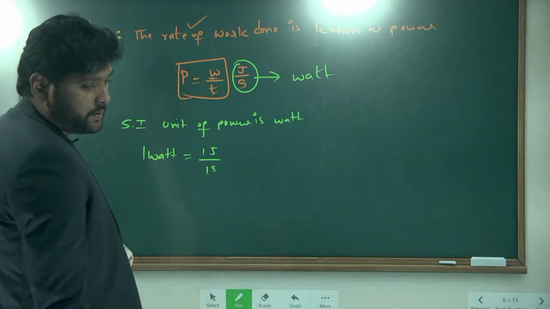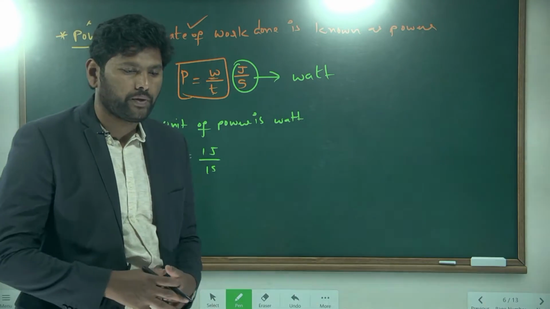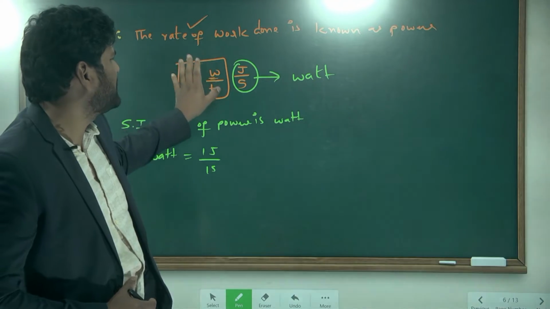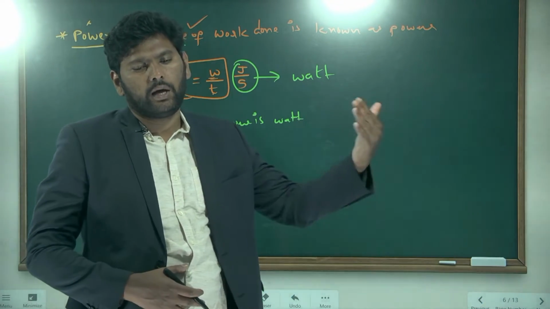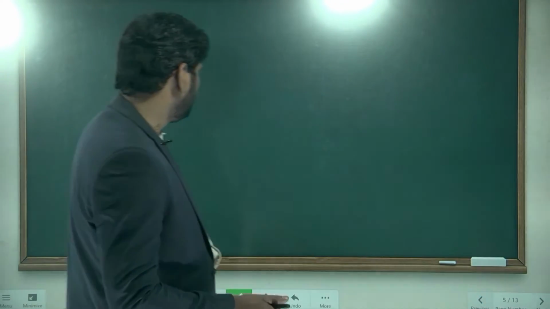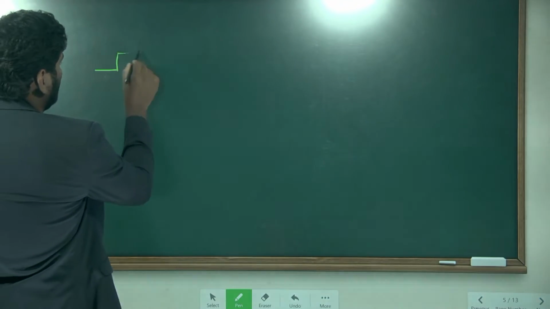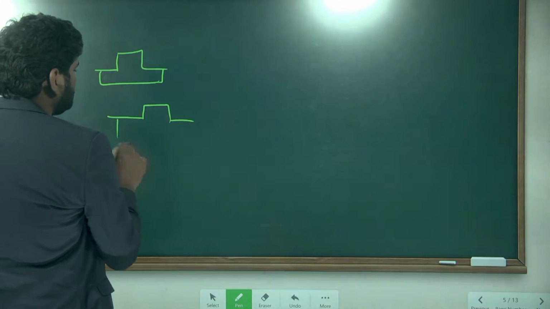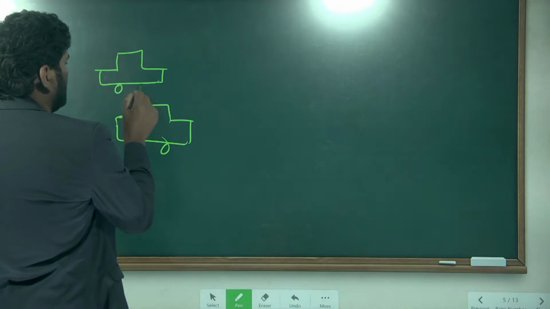But how can you observe this in a physical situation? This total thing is nothing but a mathematical expression, a statement. But how do you analyze this as a physical situation? Let me take two cars. This is one car and this is one more car.